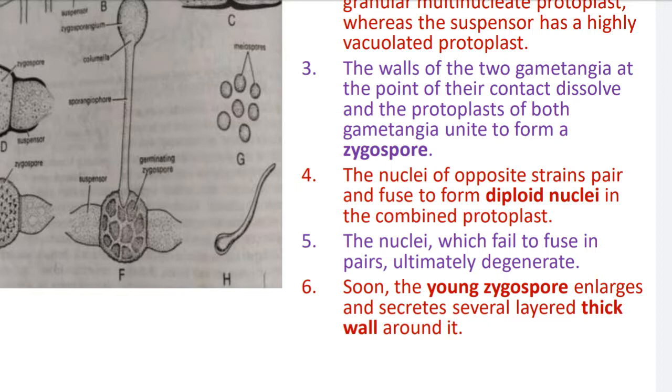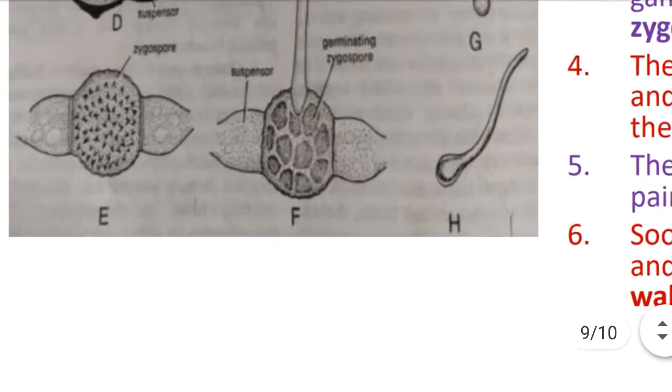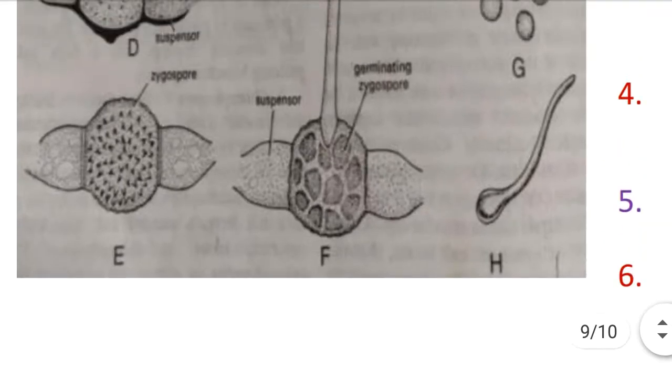Number 6, soon the young zygospore enlarges and secretes a several-layered thick wall around it. What happens after the maturity of the zygospore? It produces the several-layered thick-walled covering around it, which is observed in diagram E.